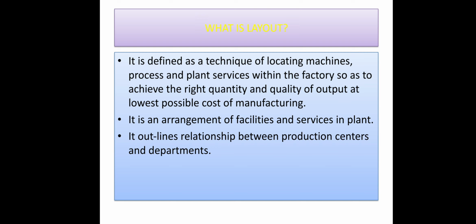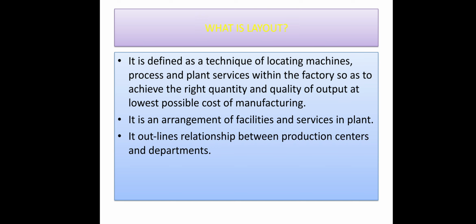So we can say that plant layout is a proper arrangement of machineries, processes and services within a factory to achieve a good quality and quantity of output at a minimum cost. It is a proper arrangement to achieve decided objectives, a decided quantity and quality at the lowest possible cost. The major purpose of plant layout is to arrange machineries in such a way that there will be maximum production at a minimum cost.